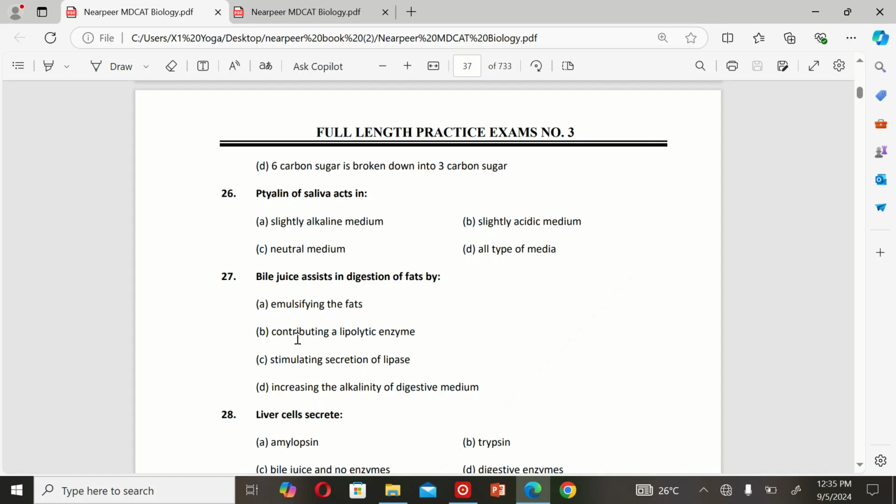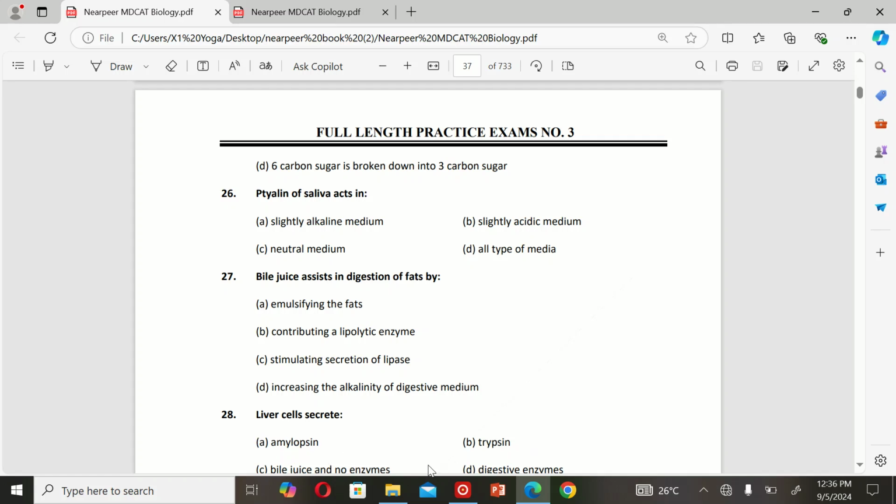The next MCQ is: bile juice assists in digestion of fats by A. Emulsifying the fats, B. Contributing lipolytic enzymes, C. Stimulating secretion of lipase, and D. Increasing the alkalinity of the digestive medium. So the correct option is A. Emulsifying the fats.